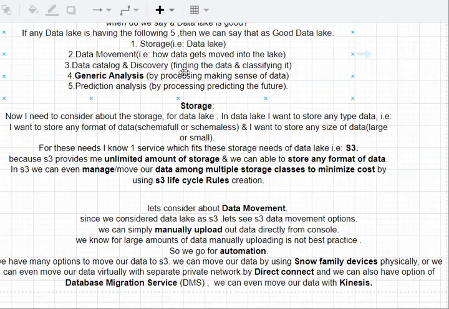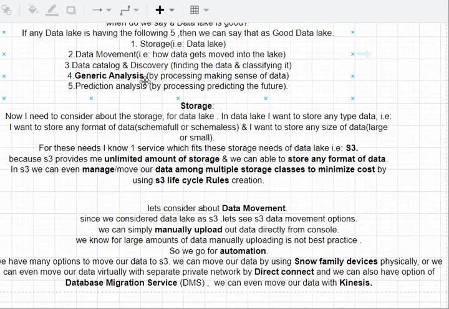By using data catalog and discovery, we can provide metadata by using Lambda functions. We can create automatic triggers for our Lambda function to enter some metadata about the data we uploaded to the S3 bucket.